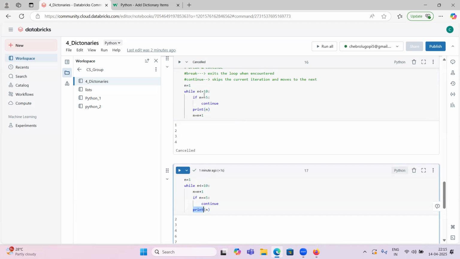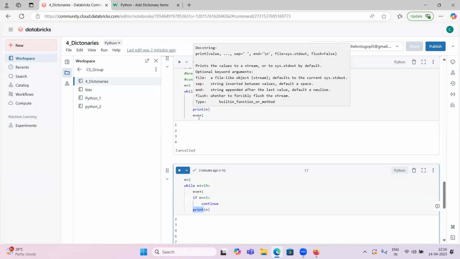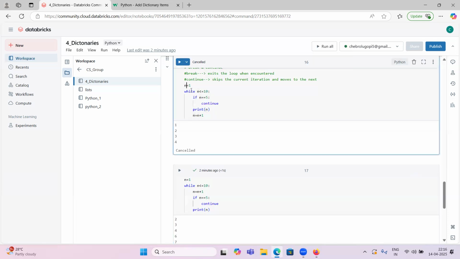If we give it here, see guys, when n equal to 4, 4 is less than or equal to 10, 4 is not equal to 5, so print 4, it printed 4. Now n value will be 4 plus 1, 5. 5 is less than or equal to 10, 5 equal to 5, continue. It skipped, and it will go to the print.